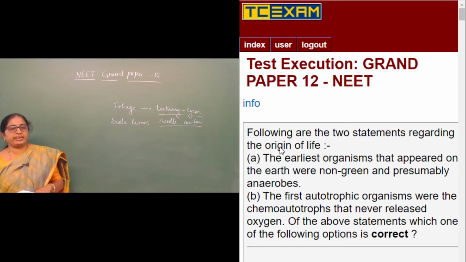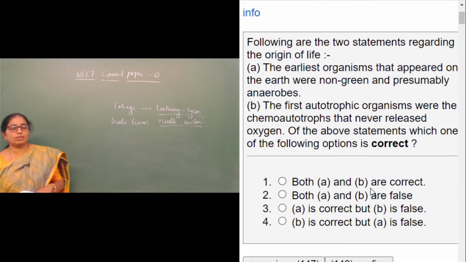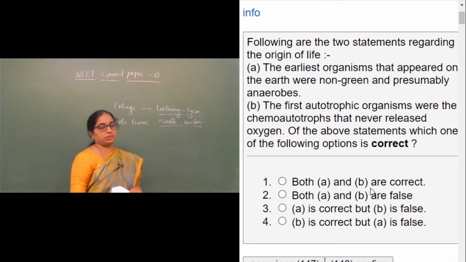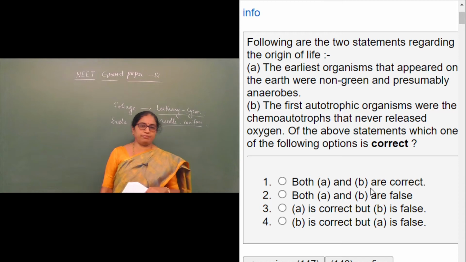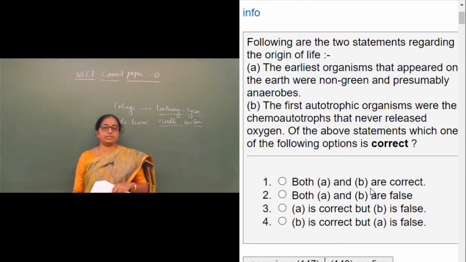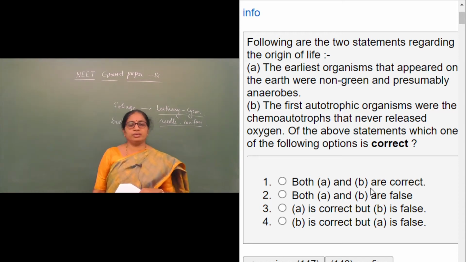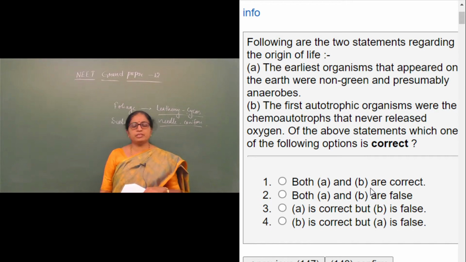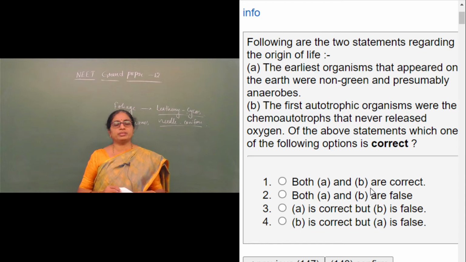Moving on to the next question. Following are the two statements regarding the origin of life. The earliest organisms that appeared on the earth were non-green and presumably anaerobes. The first autotrophic organisms were the chemoautotrophs that never released oxygen. Of the above statements, which one of the following options is correct?